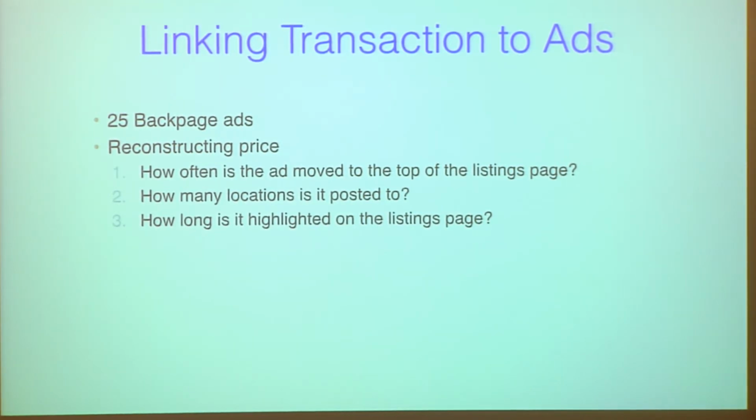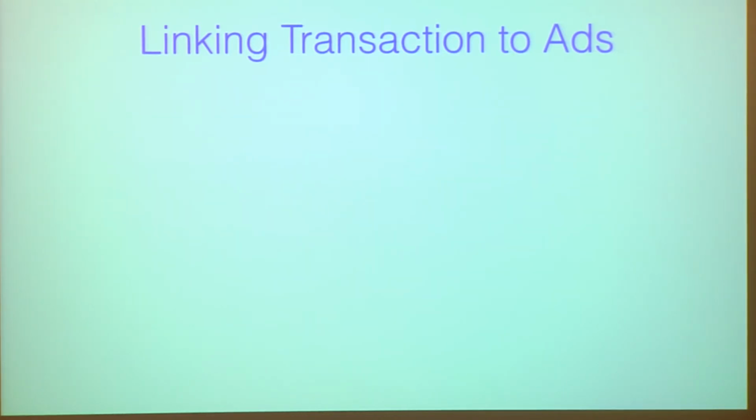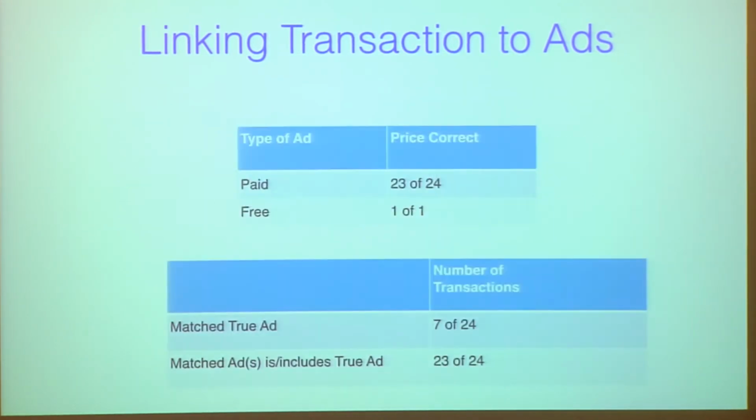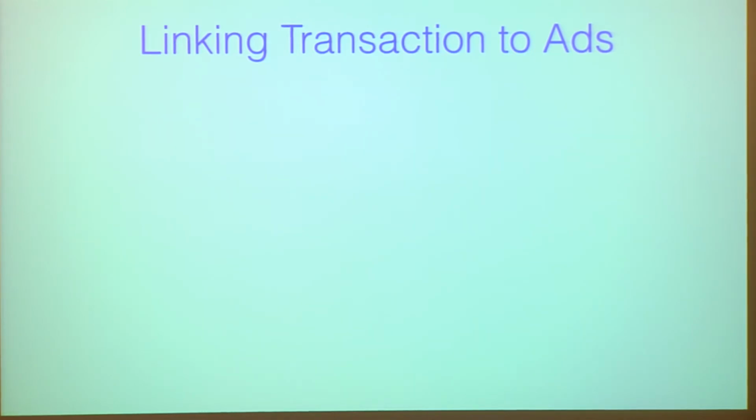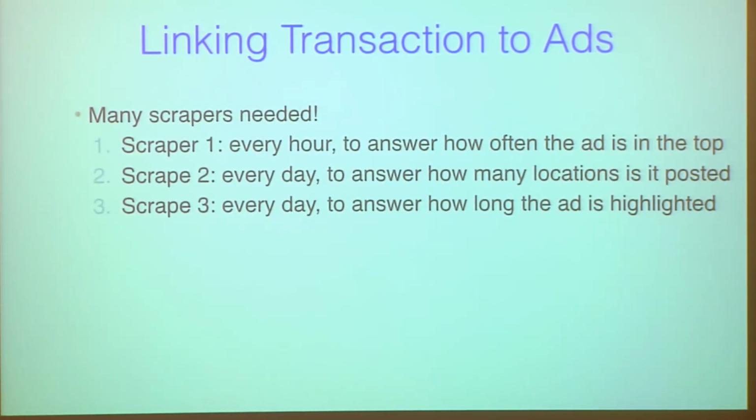So to reconstruct prices, we looked at what kind of activities contribute to the price of an ad. We found there are 3 activities that contribute to the price of an ad: how often the ad is moved to the top of the listing page, how many locations it is posted to, and how long it's been highlighted in the listing page. So to reconstruct all of this information, we need more than 1 scraper to collect this information.